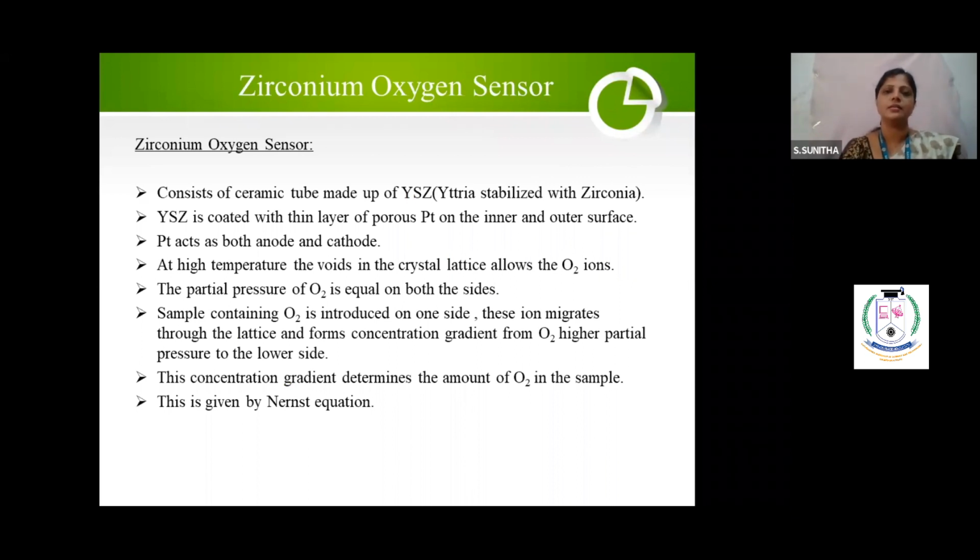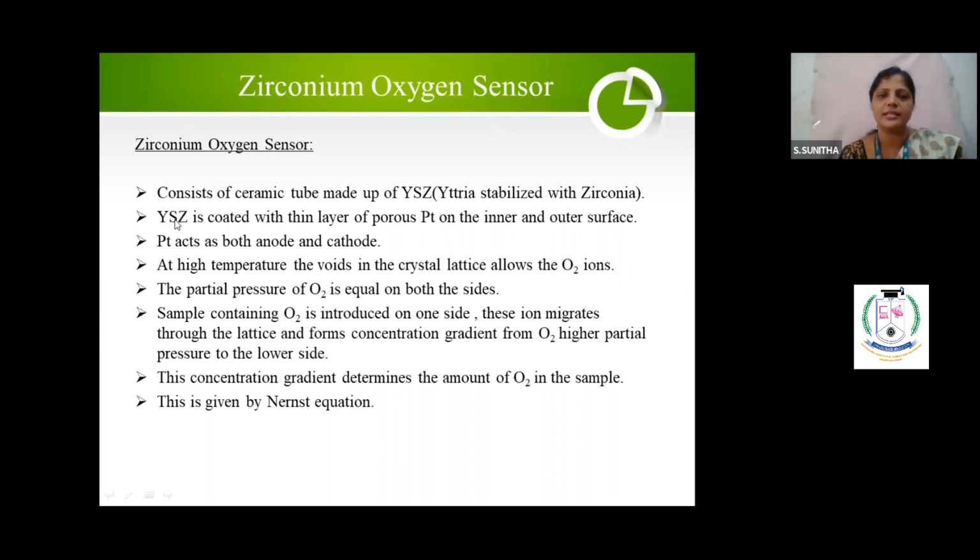And the third one is zirconium oxygen sensor. Zirconium oxygen sensor means we are using the zirconium material, hence it is called zirconium oxygen sensor. You would have studied this in fuel cells. YSZ, yttria stabilized zirconia. This is a ceramic made up of this material.